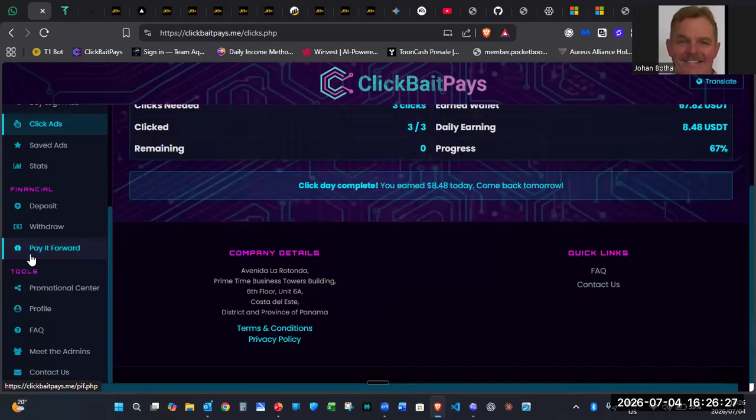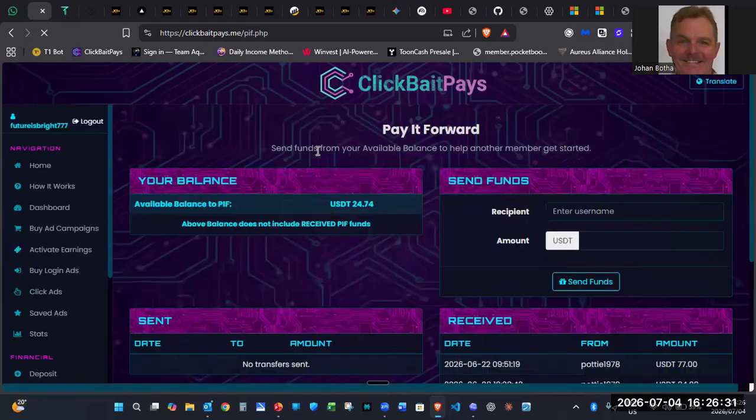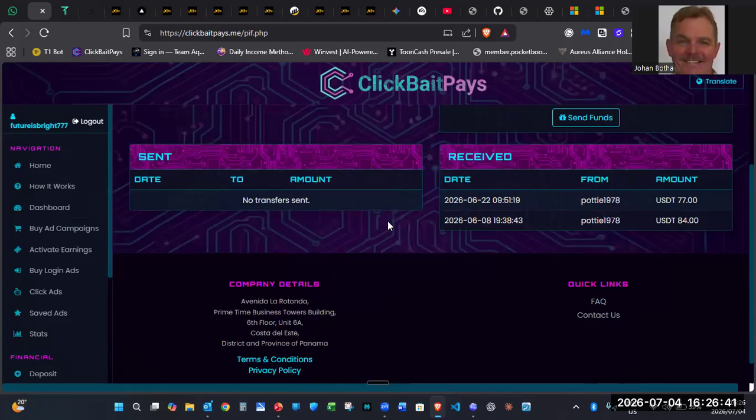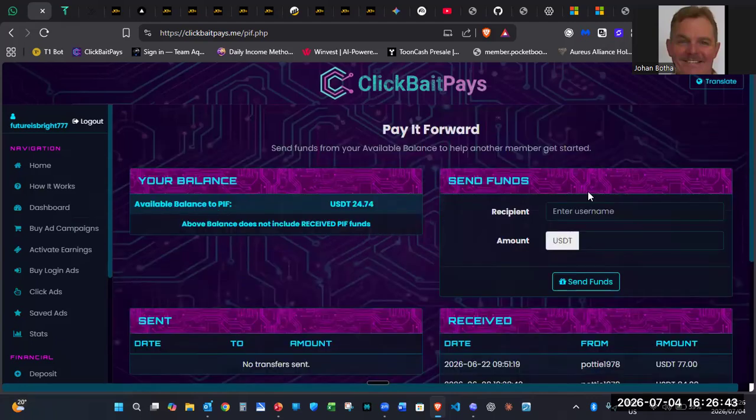Then you can pay it forward to other members that are registered. They just need to have a username, and you send the funds. Obviously, you need to have funds in your balance as well. Right, so yeah, that is basically what the PIF, pay it forward, is for.